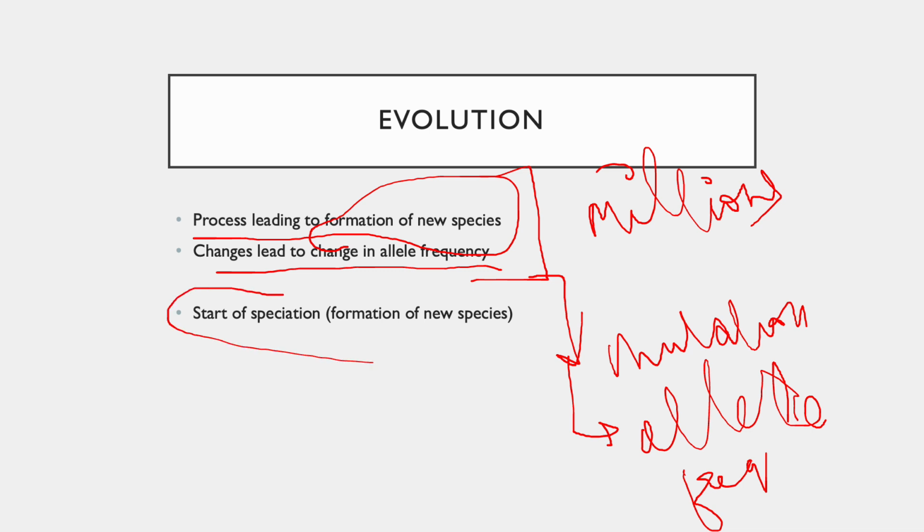The next topic which comes under evolution is the types of speciation. Speciation is the process of formation of new species. And when new species form, there can be multiple reasons behind that. Depending upon the kind of reason, it decides the kind of speciation it is.